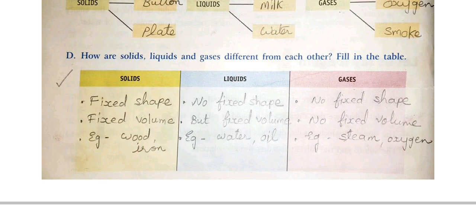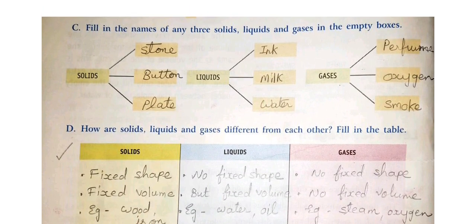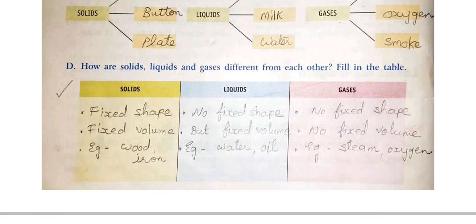Write them as it is, in whatever way I wrote in this uploaded video, in your textbook with a pencil. Question C, fill in the names in the boxes, and question D, complete the table. Both you have to write in your textbook with a pencil.